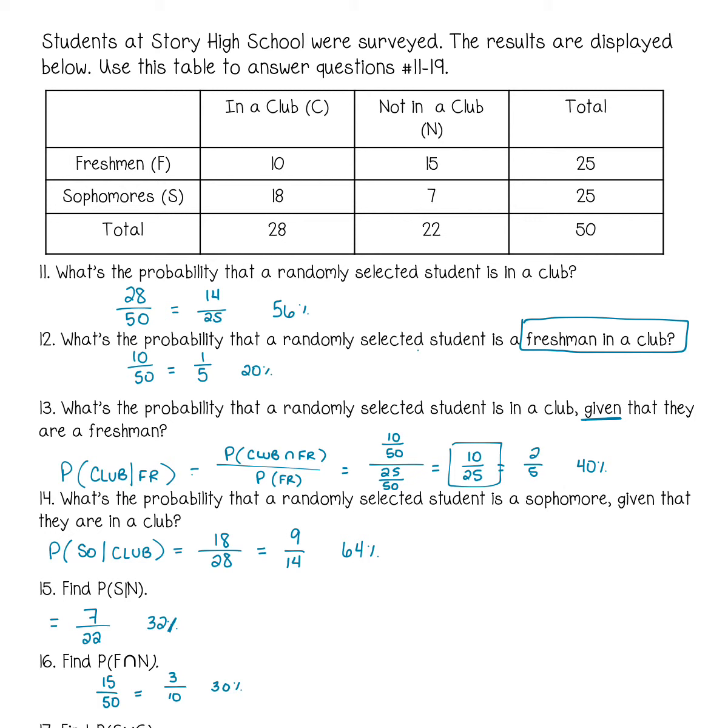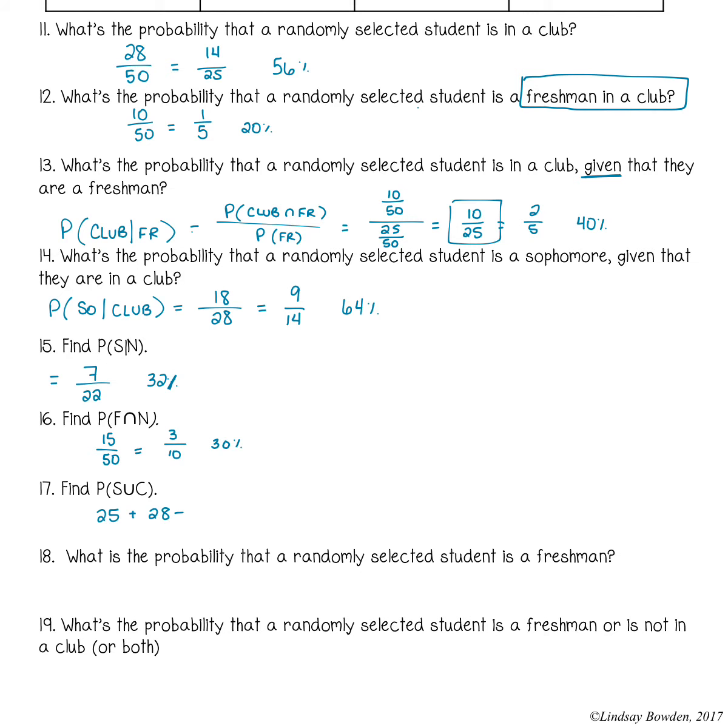When we say 25 sophomores and 28 students in a club, we are double counting the 18 students that are in both. So we're going to take them out. That means 35 out of the 50, which again divide by 5, so 7 out of 10, 70%.